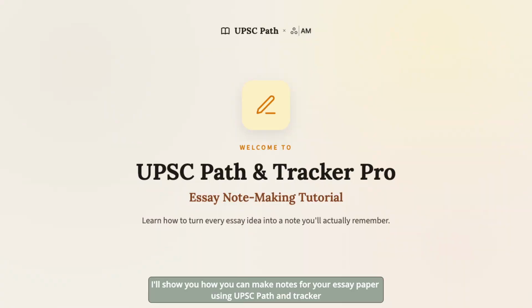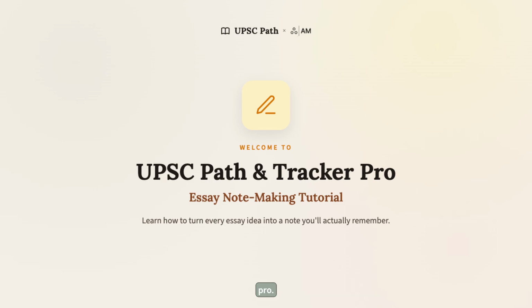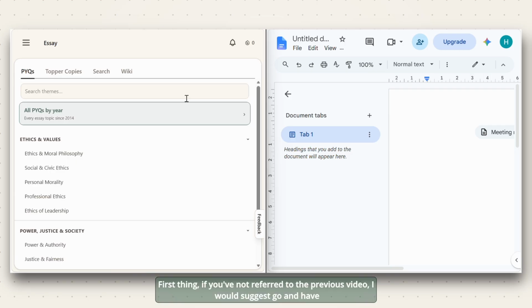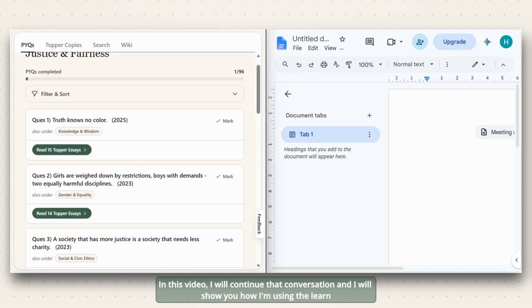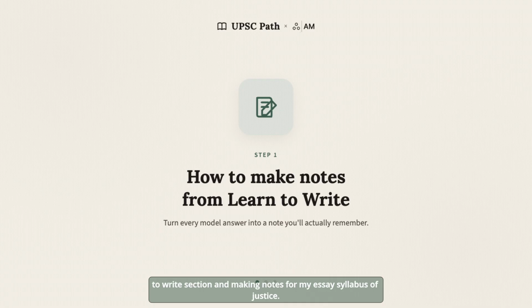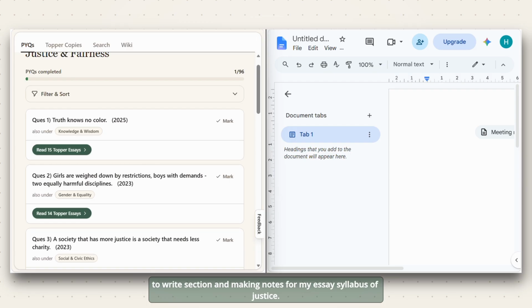In this video, I'll show you how you can make notes for your essay paper using UPSC Path and Tracker Pro. First thing, if you've not referred to the previous video, I would suggest go and have a look at that video because it will tell you how we have defined a syllabus for essay paper. In this video, I will continue that conversation and I will show you how I'm using the Learn to Write section and making notes for my essay syllabus of justice.